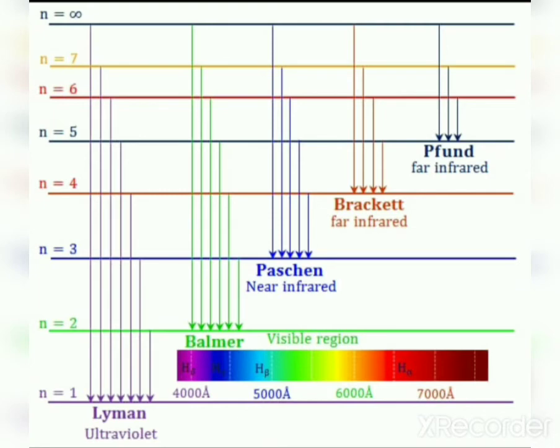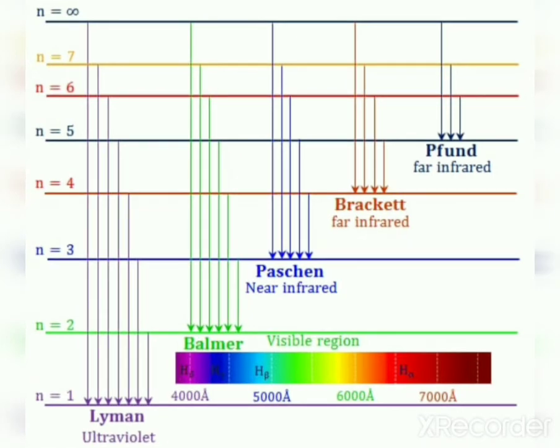How is Balmer series obtained? It is obtained when the transition of the electron is from higher energy levels 3, 4, 5, 6, etc. to lower energy level n equal to 2. That is, the transition is from 3 to 2, 4 to 2, 5 to 2 or 6 to 2. Balmer series fall in the visible region. It means during these transitions, energy emitted will be in the visible region. So what is n1 value for Balmer series? n1 is equal to 2. And what is n2 value? It can be 3, 4, 5, 6, etc. since the transition is from 3 to 2, 4 to 2, 5 to 2, etc.